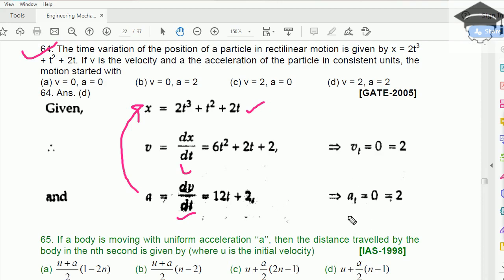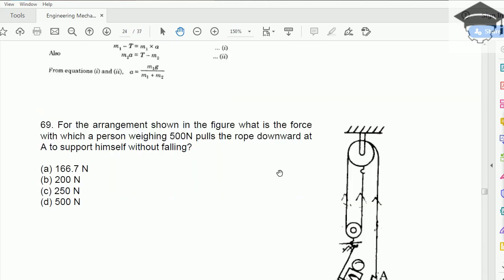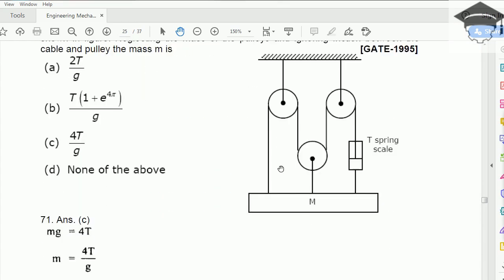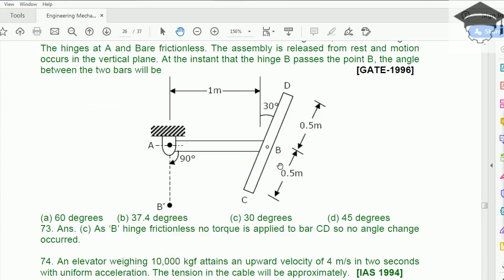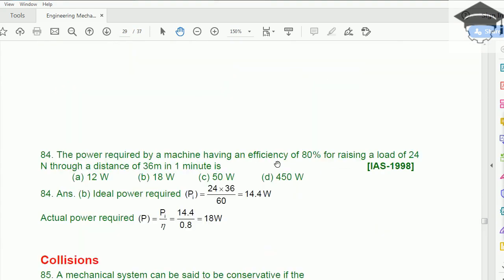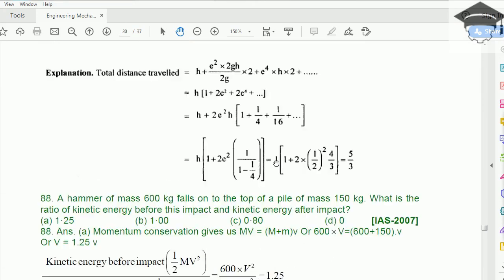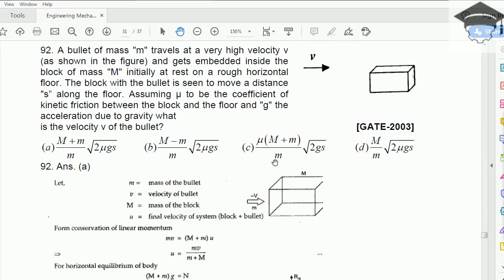Now moving on further, I'll let you know what all questions are very important, and I'll be talking only about those questions which are slightly hard to understand and slightly tougher. So one question generally comes from collisions. In almost all examinations you will find at least one question if it is coming in the engineering mechanics section. So this collisions topic you have to understand carefully, and for the understanding this question is very good.